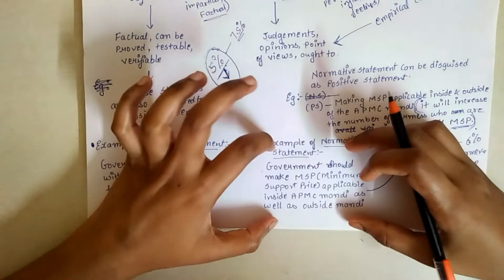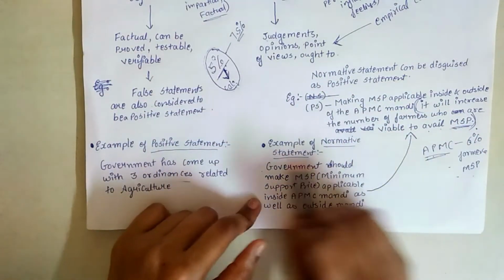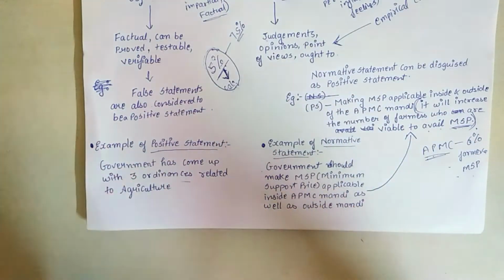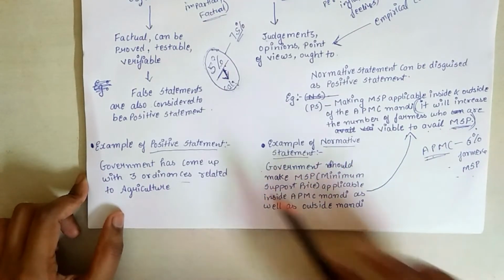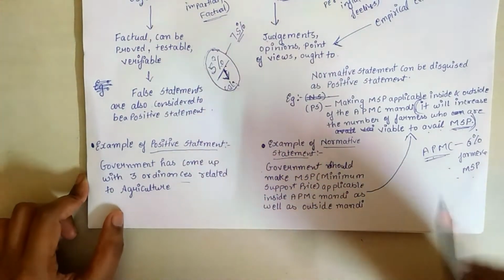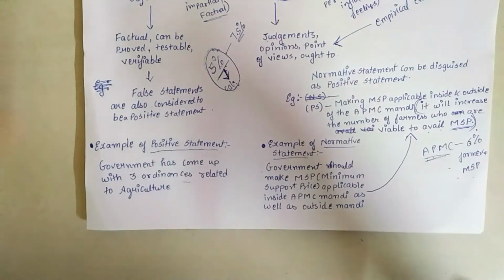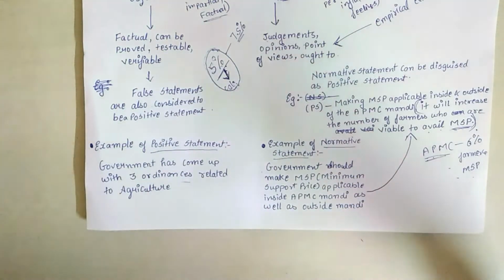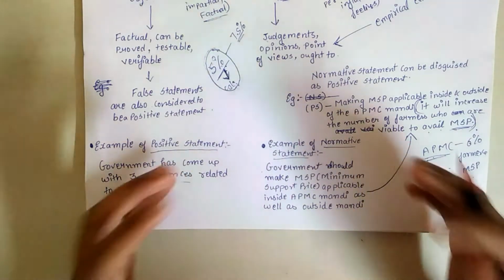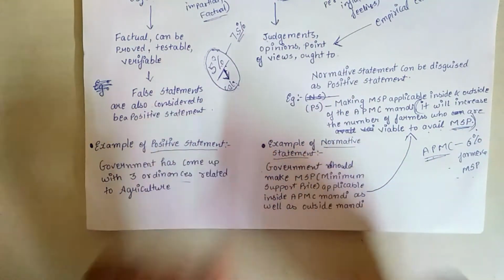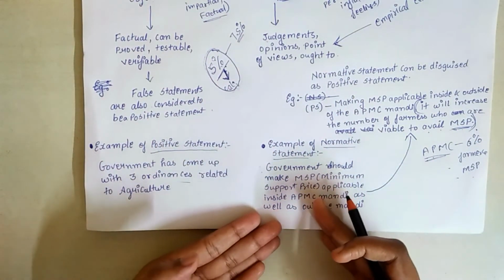So this is my normative statement. It is my opinion, to resolve the farmers protest. So this statement is a normative statement, or I have done a normative analysis. I have analyzed the farmers protest in a normative form.